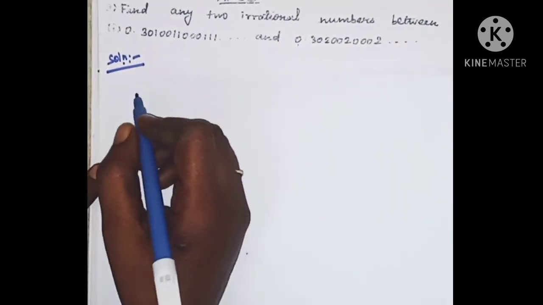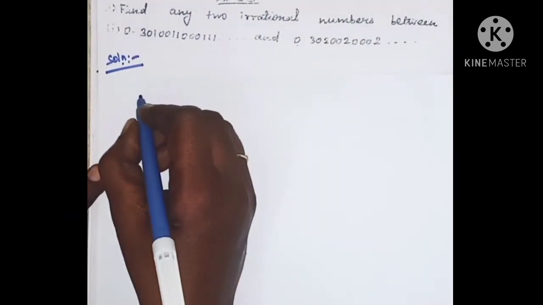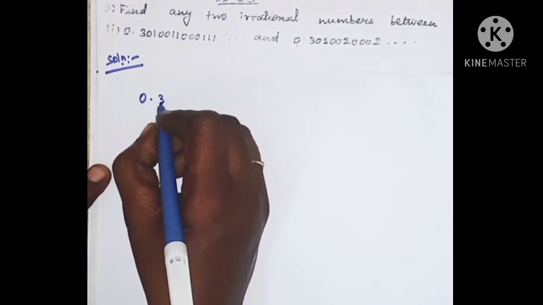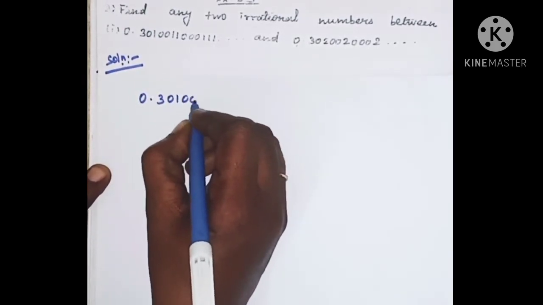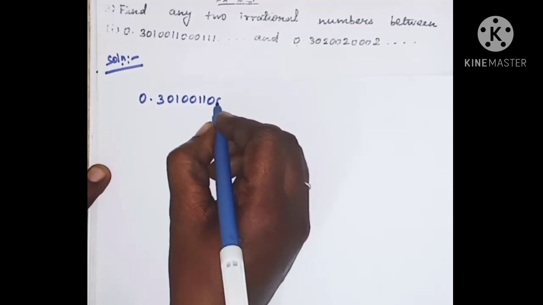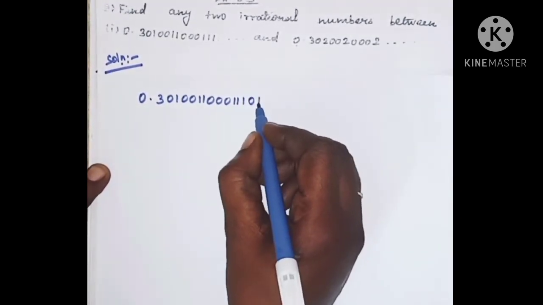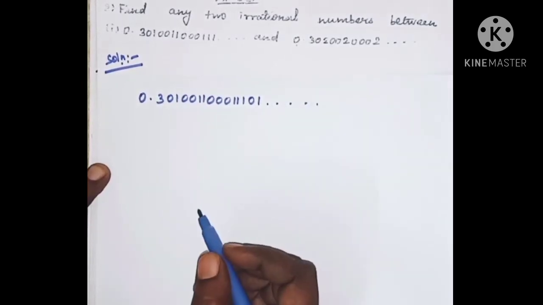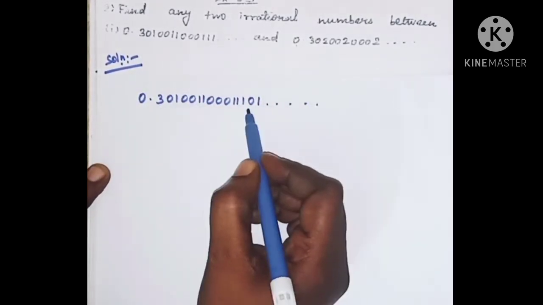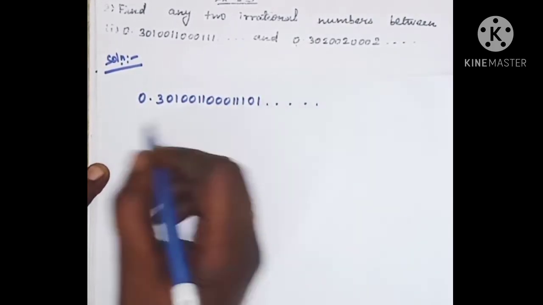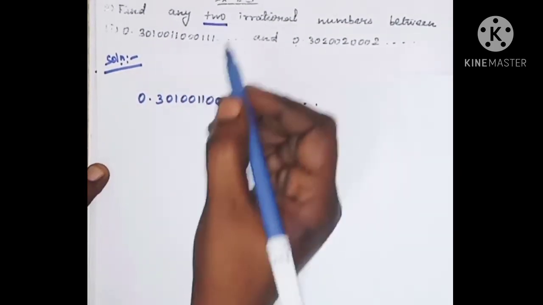We can write the answer as: write this number 0.30100110011 as it is, add 1 0 1 etc., and then they are asking only two irrational numbers.